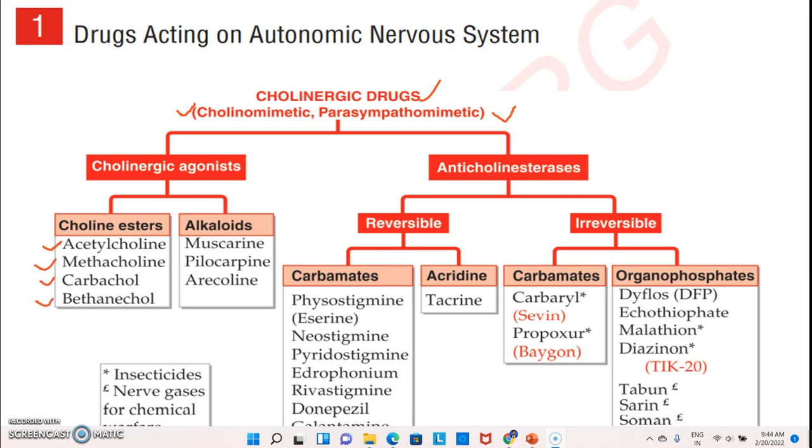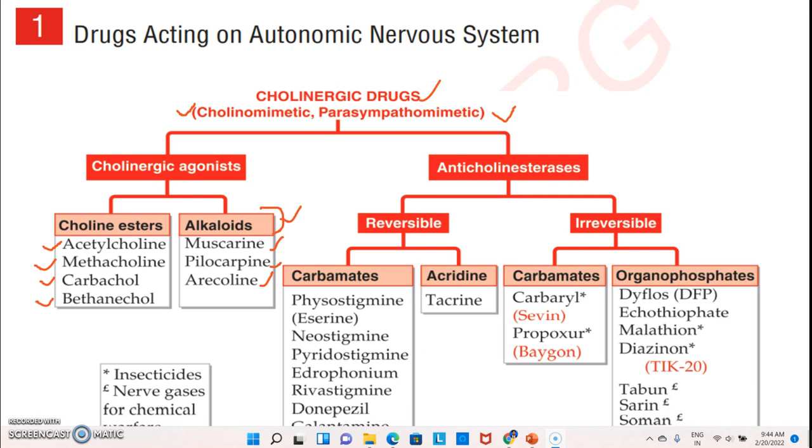These are the four examples under choline esters. Then alkaloids. These are the three alkaloidal drugs: muscarine, pilocarpine, arecoline. These come under the alkaloids. Alkaloids you have studied in pharmacognosy. Some are natural source drugs.